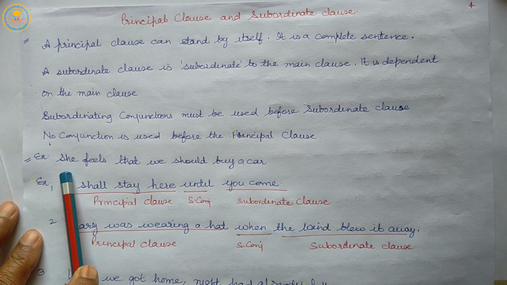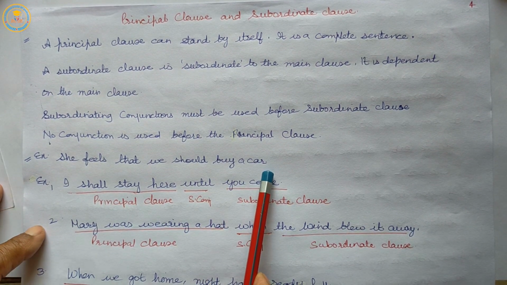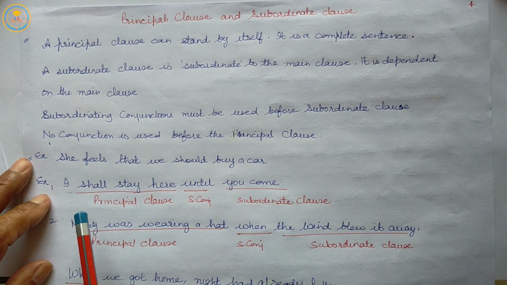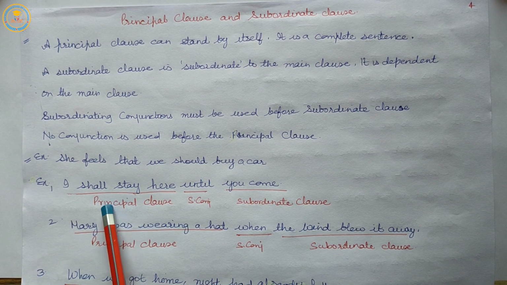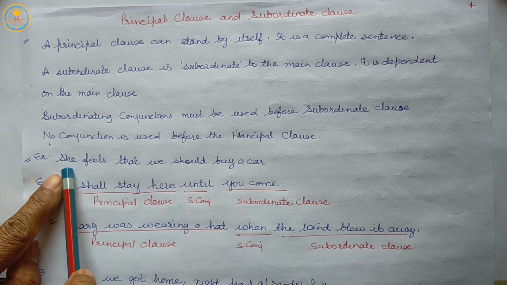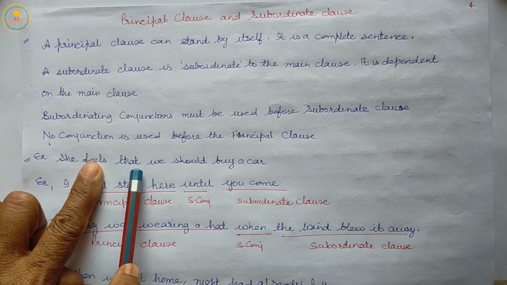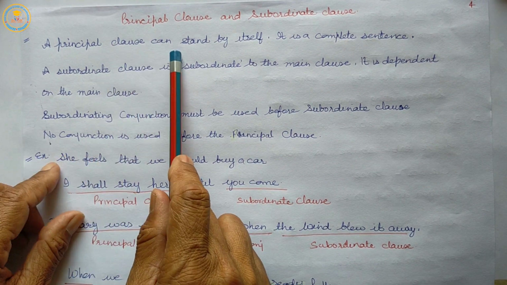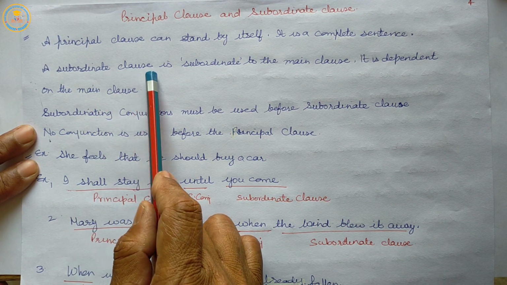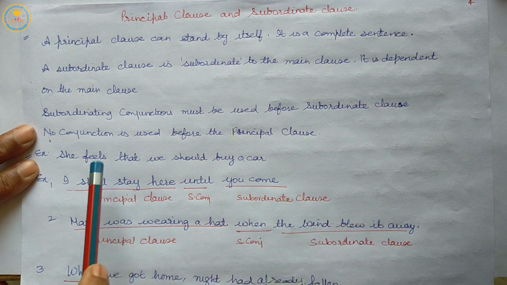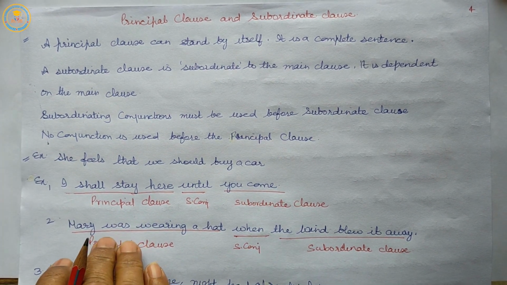Example: she feels that we should buy a car. She feels that we should buy a car. So the principal clause can stand by itself and the subordinate clause is dependent on the main clause. So, she feels that we should buy a car.